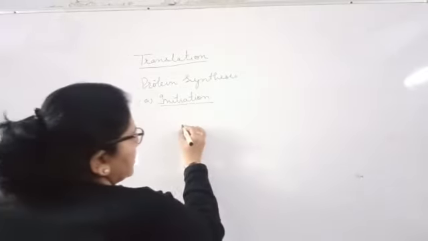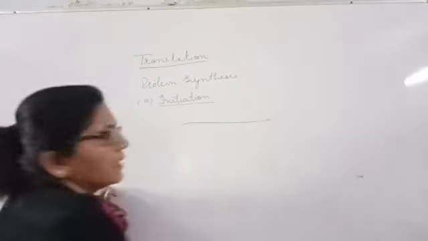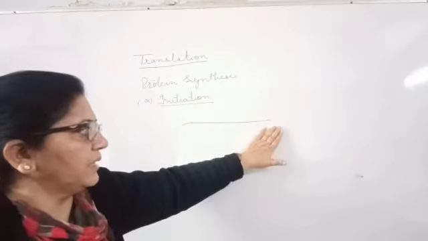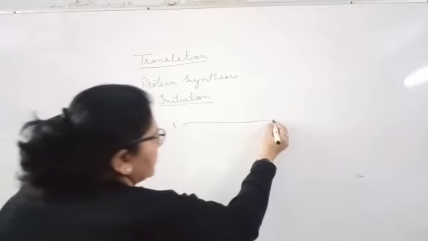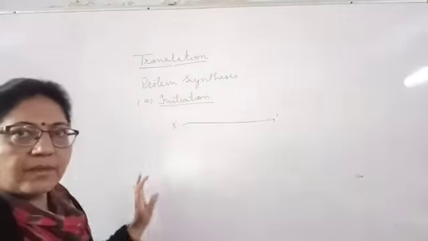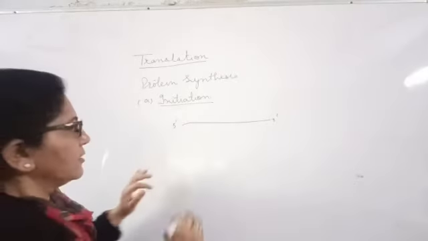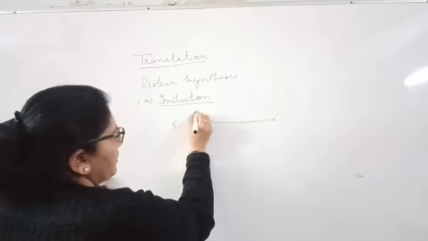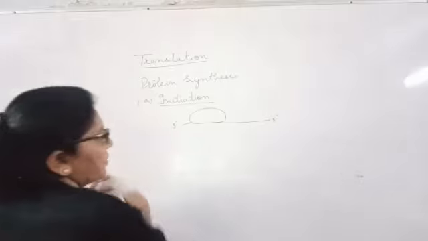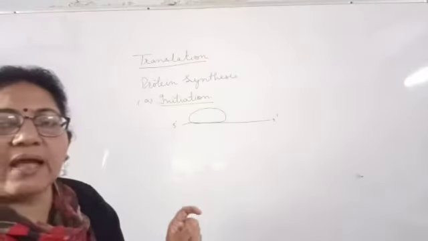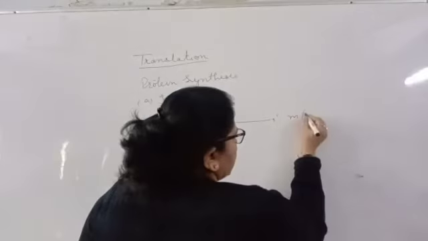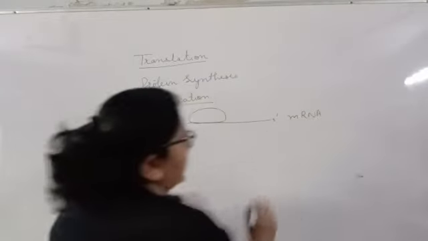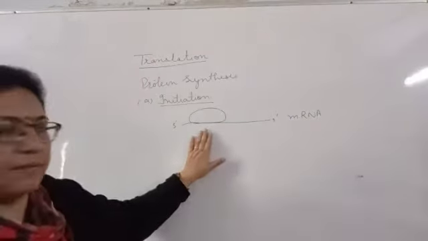When the messenger RNA comes out from the nucleus to the cytoplasm with its 5' to 3' direction, it attaches to the small subunit of the ribosome, because the small subunit has the binding site for mRNA.